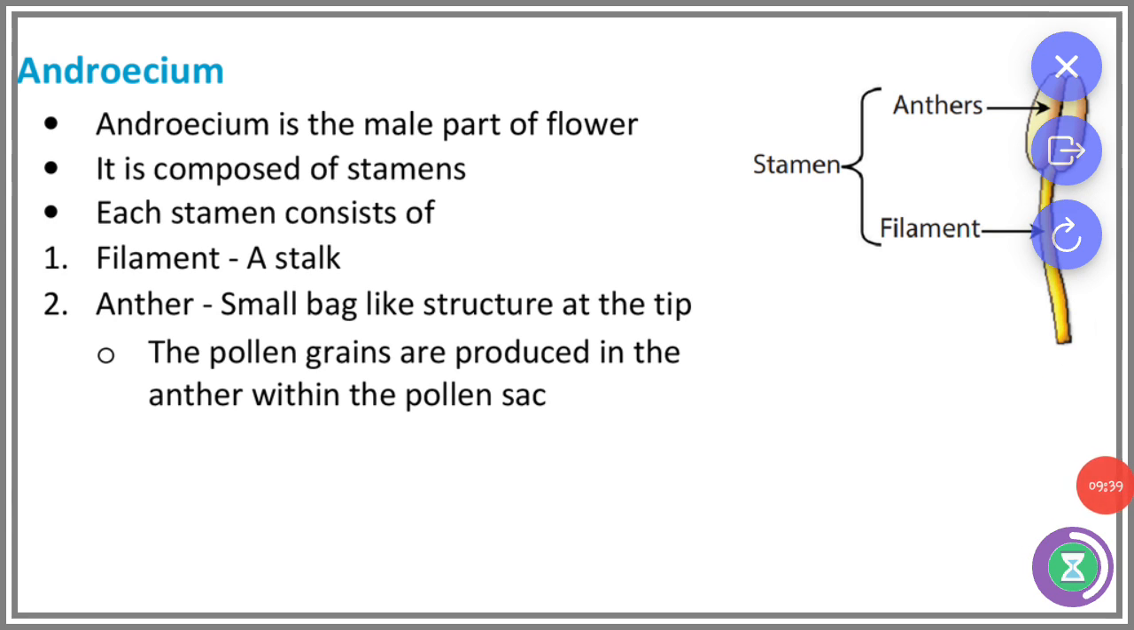And the androecium is the male part of the flower. It is composed of stamens, and each stamen consists of a filament, that is a stalk, and an anther, a small bag-like structure at the tip of the stamen. The pollen grains are produced in the anther within the pollen sac.